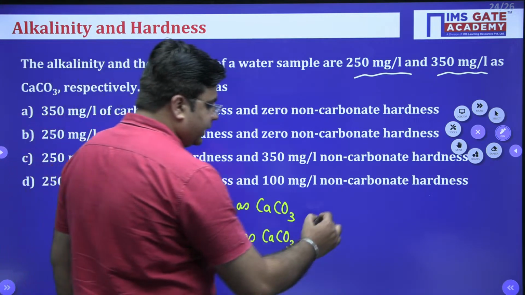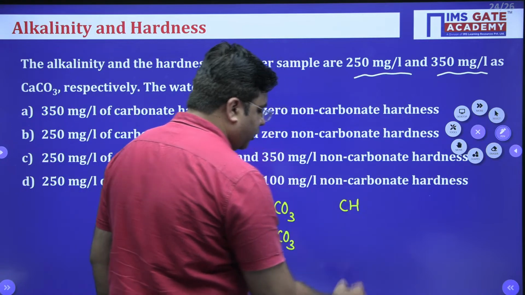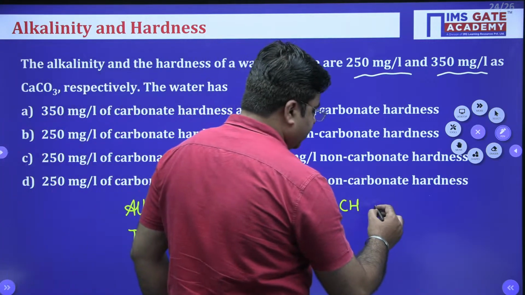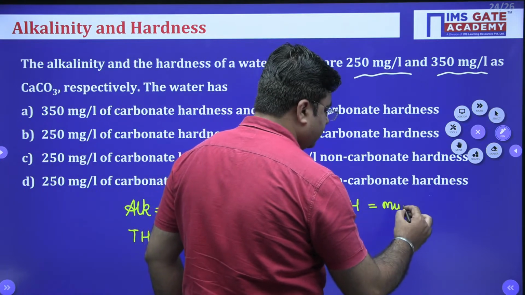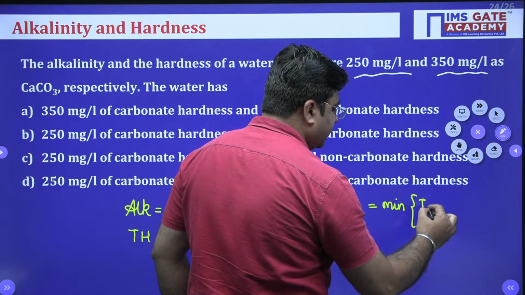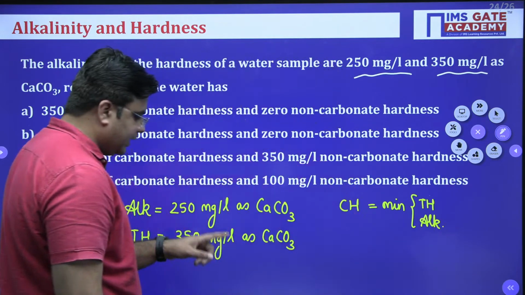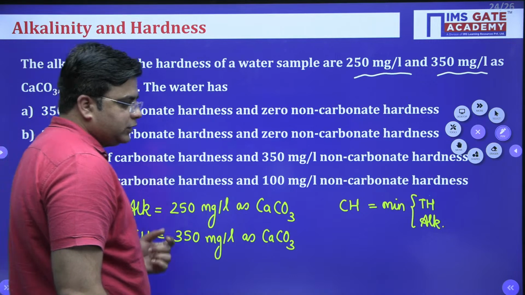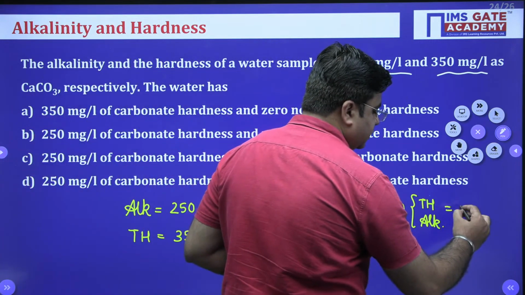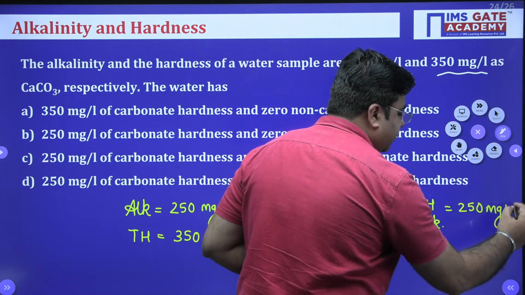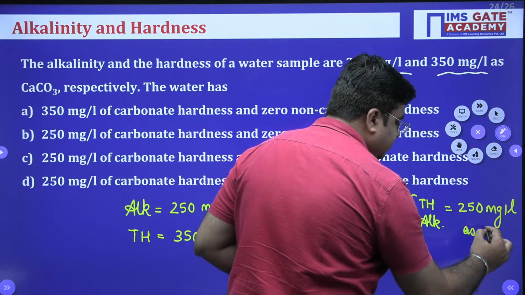Now carbonate hardness is the minimum of total hardness and alkalinity. So when you look into total hardness and alkalinity, alkalinity is less, which is 250 milligram per liter as CaCO3. So carbonate hardness is equal to 250 milligram per liter as CaCO3.